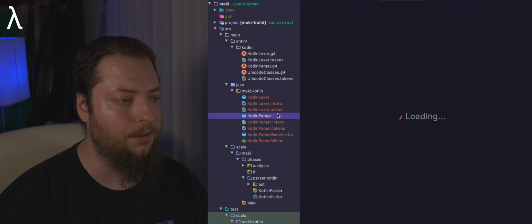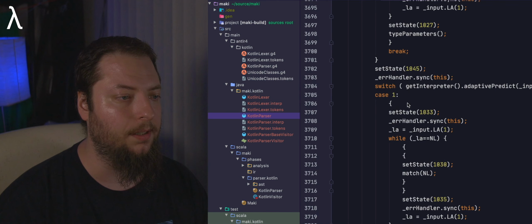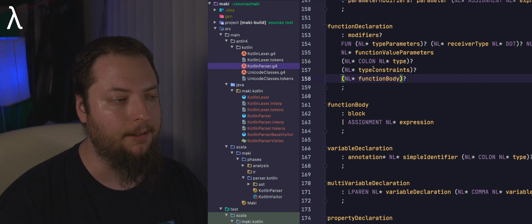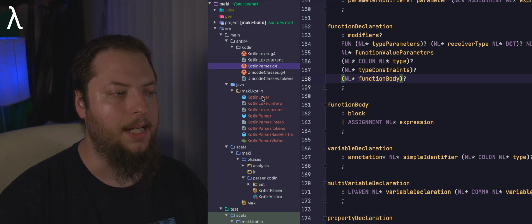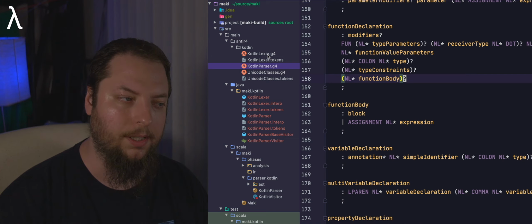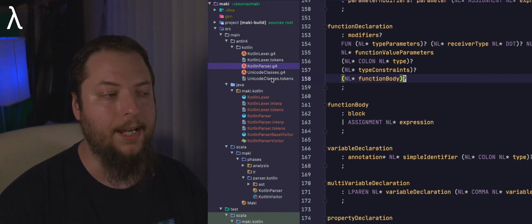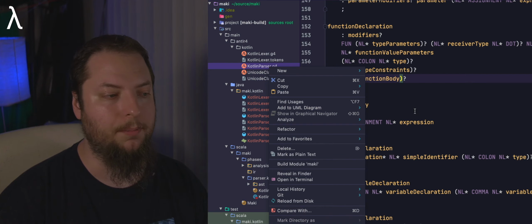The Kotlin Parser file, you can take a look at that if you want and see what's in there. But we won't be spending a lot of time right now on looking at that file, and we definitely will not be modifying these files. The idea is to define our grammar rules in the Kotlin Parser G4 and our Lexer rules in Kotlin Lexer G4, and just run that generate here on the parser file with those options we provided.